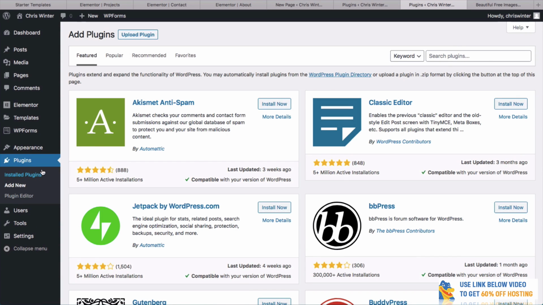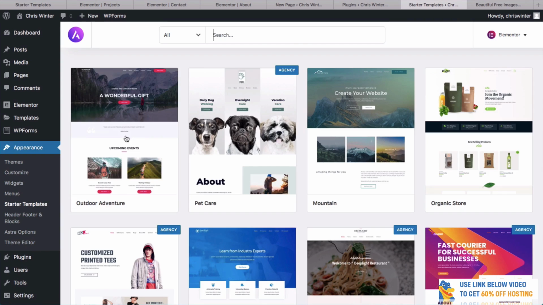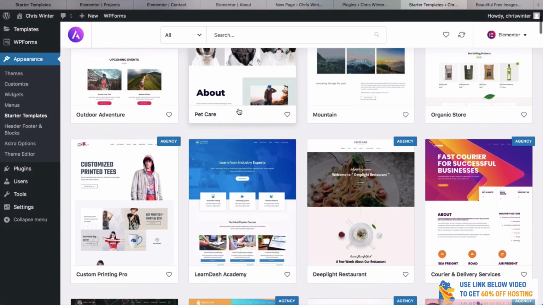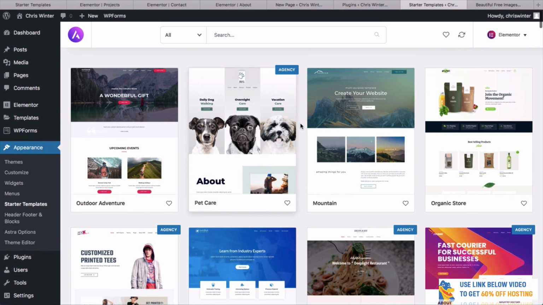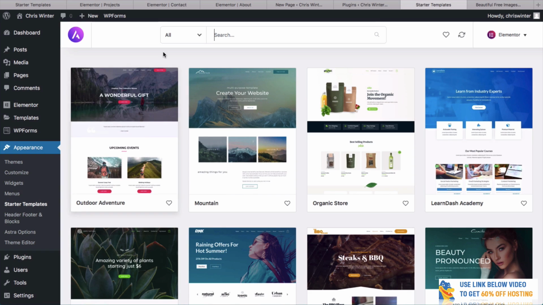So if we go to installed plugins, over on the left here, we can look at these libraries. So we're in starter template and library. So like I said, there are free themes and there are paid themes. It really doesn't matter. I think that free theme was absolutely awesome, and I don't want you spending too much money. I want you to be doing this all for free. So let's look at the free themes.